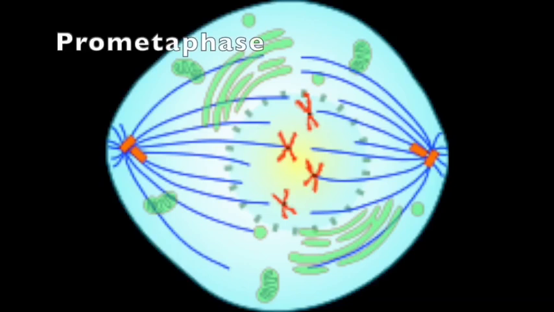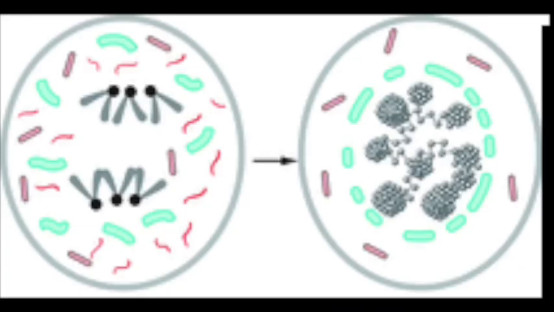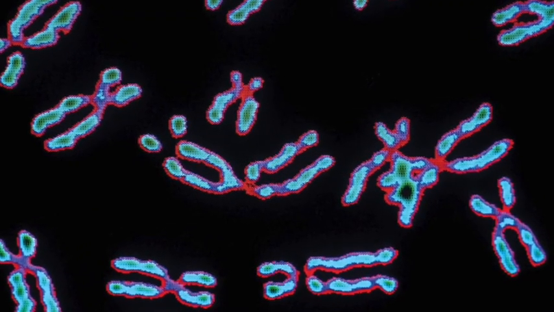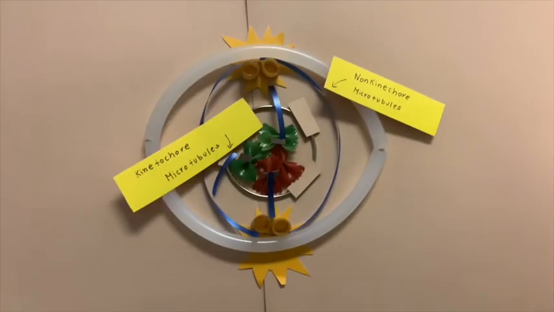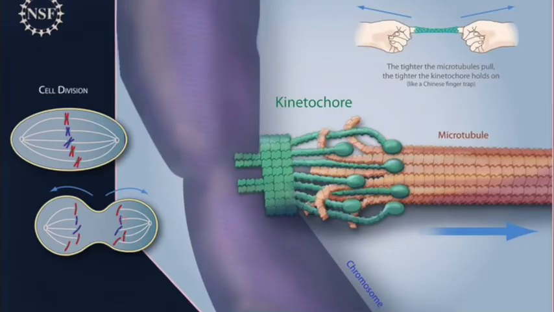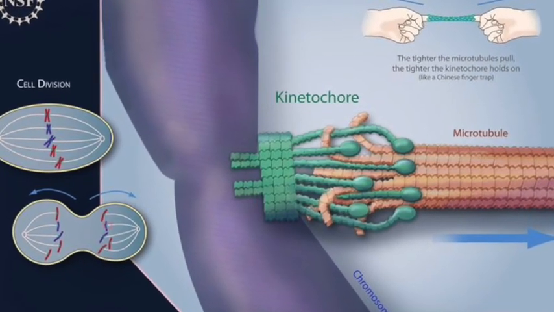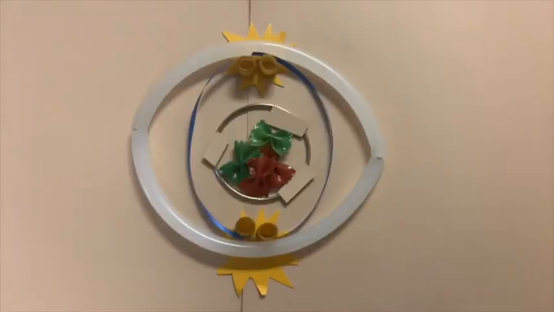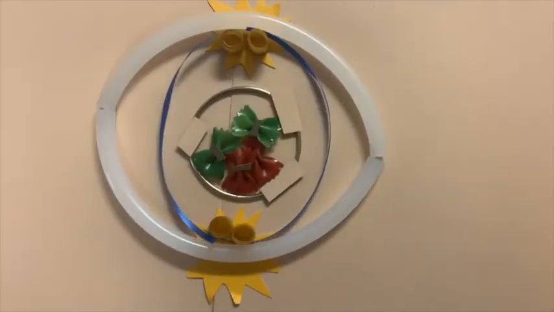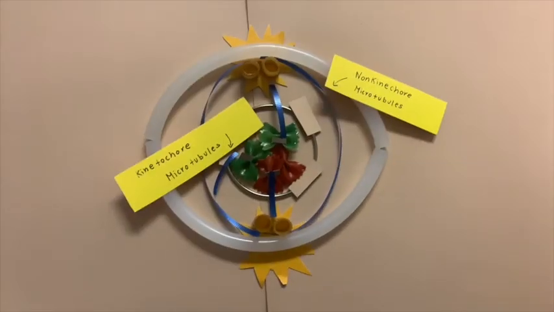The cell will now enter prometaphase. During this stage, the nuclear membrane will fragment and the chromosomes become even more condensed. The microtubules extended from the centrosomes invade the nuclear area. The 2 chromatids of each chromosome develop a kinetochore, a specialized protein structure at the centromere. On the other hand, the non-kinetochore microtubules interact with those from opposite poles of the spindle.